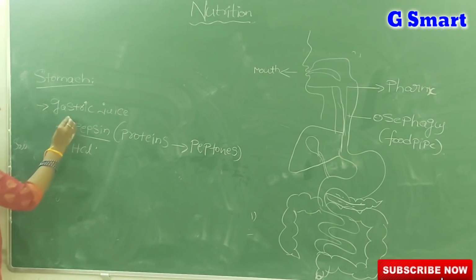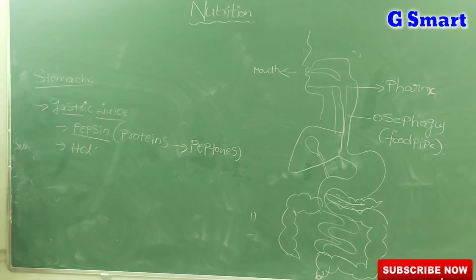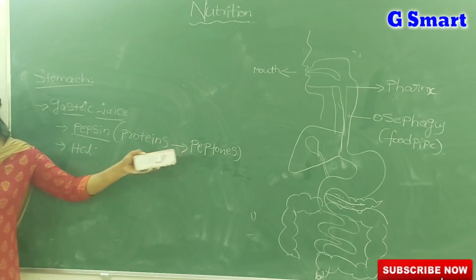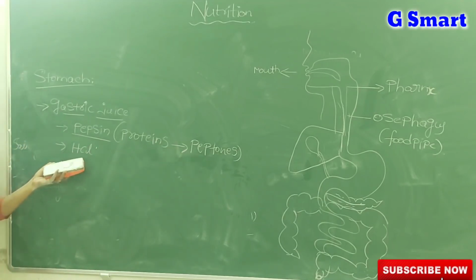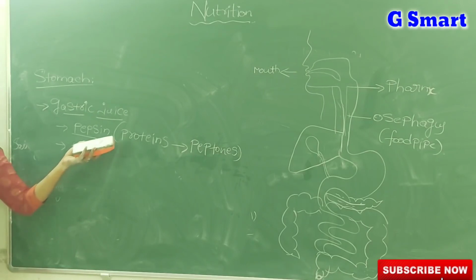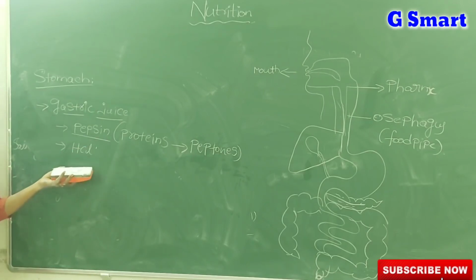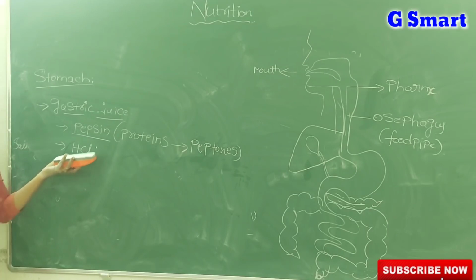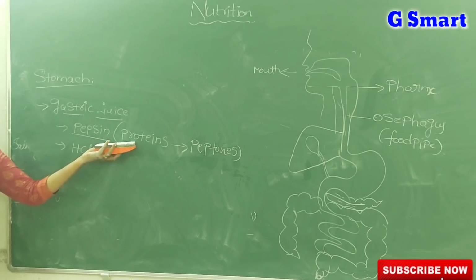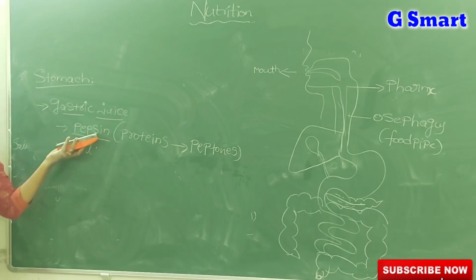So the enzyme present in the gastric juice of the stomach acts on the proteins and converts them into peptones. HCl helps to create the acidic medium for the digestion of protein, and it also helps to kill any germs or bacteria present in our food. What is the function of HCl? It creates an acidic medium. That acidic medium enables better digestion of proteins and also activates the pepsin enzyme.